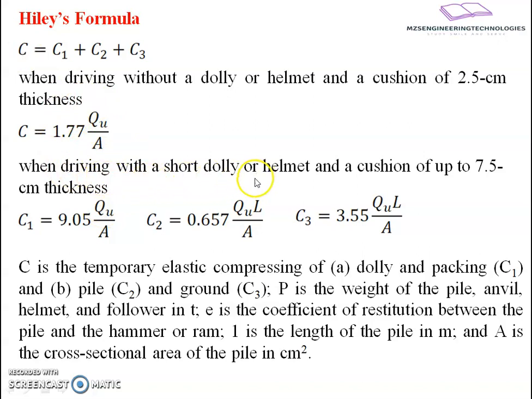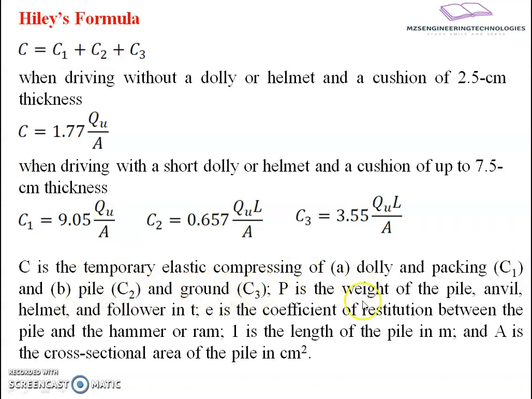When driving with a short dolly or helmet and a cushion of up to 7.5 centimeter, we are going to have a dolly and helmet also, but the cushion is provided with a height of 7 centimeter. Then C1 equals 3.05 Qu by A, C2 equals 0.657 QuL by A, and C3 equals 3.55 QuL divided by A. Here three component parts come into the picture. One takes care of the dolly and packing, that is C1. The second takes care of the pile and its material characteristics, that is C2, and the third takes care of the ground and its character, that is C3.